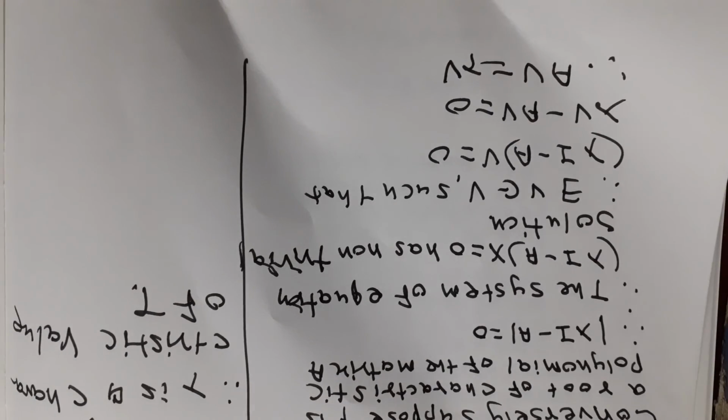And conversely, suppose lambda is the root of the characteristic polynomial of the matrix A, then determinant of lambda I minus A is equal to 0. Therefore the system of equations (lambda I minus A)x is equal to 0 has a non-trivial solution. Therefore there exists v belonging to V such that (lambda I minus A)v is equal to 0, and therefore Av is equal to lambda v, and lambda is the characteristic value of T.